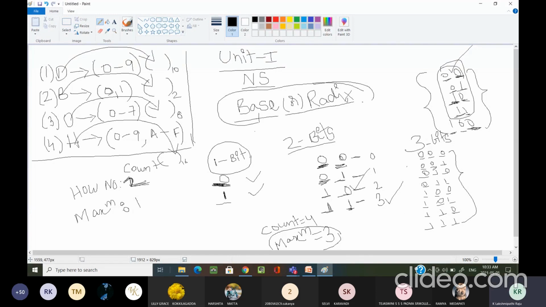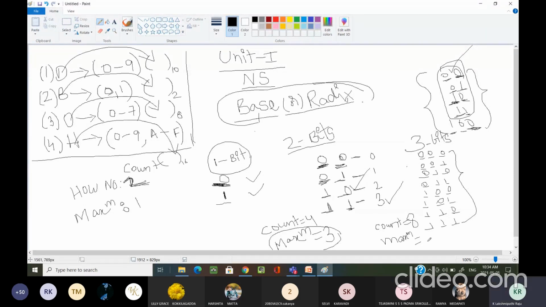Now, how many numbers can I write? The count is 8. What is the maximum number I can write? 7. Very good. The maximum number I can write is 7.